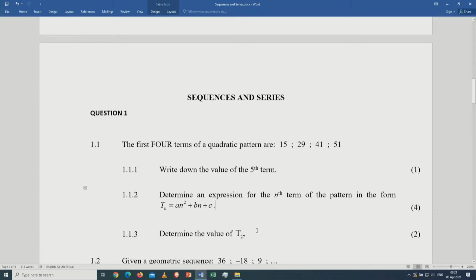Grade 12 learners, I know this year we're focusing mainly on arithmetic and geometric patterns, but this is part of pattern. Remember, mathematics is one subject where all grade 10 and grade 11 content is still tested in grade 12, even at the end of the year. Basically, you can say 55% of the grade 12 question paper is mainly grade 10 and 11. So this is what one should expect under quadratic pattern.